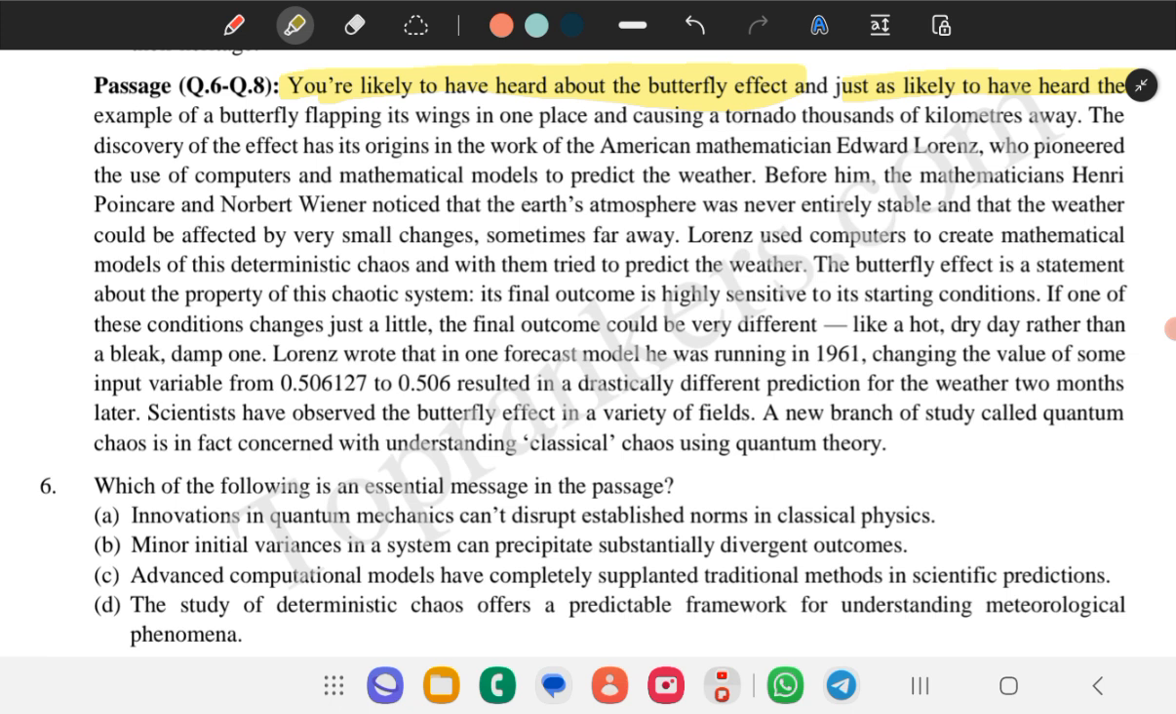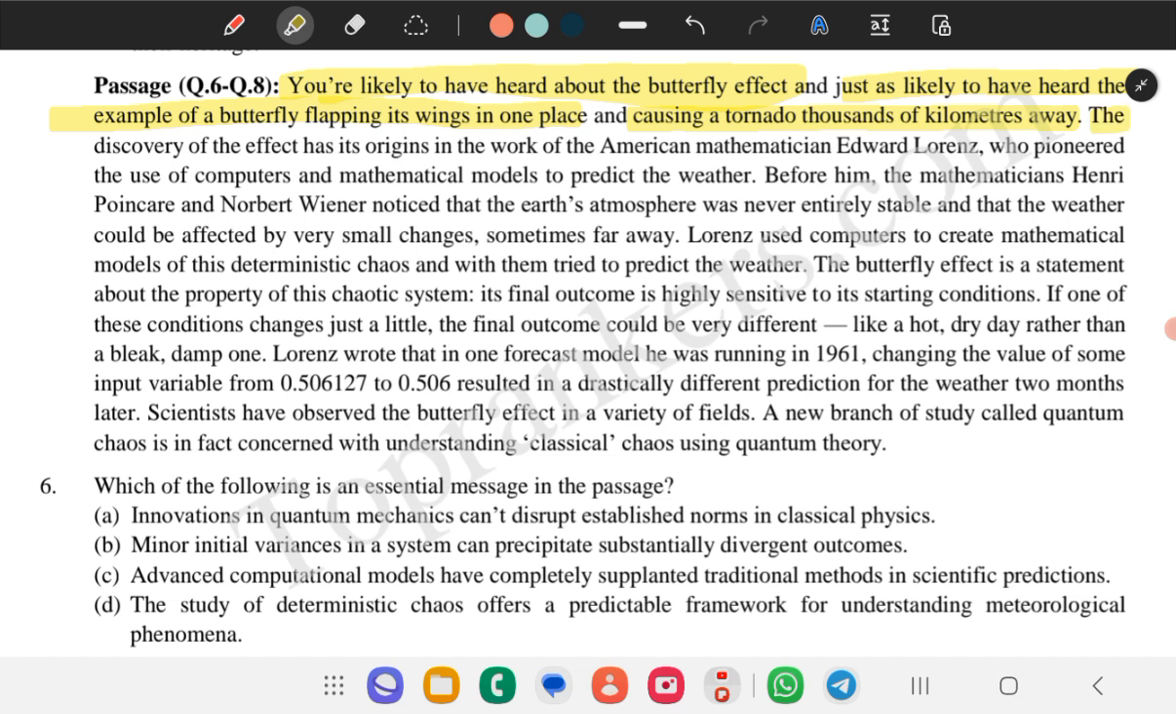Just as likely to have heard the example of the butterfly flapping its wings in one place, causing a tornado 1,000 kilometers away. So it's like when a butterfly flaps its wings, the little movement of the wings could cause thousands of tornadoes far away. Like when we jump singly, if one person jumps, it causes no action on the earth. But if all the billion people started jumping together, it will cause a disruption.